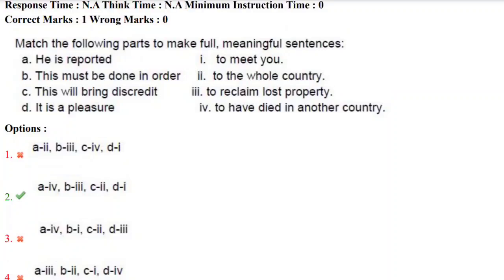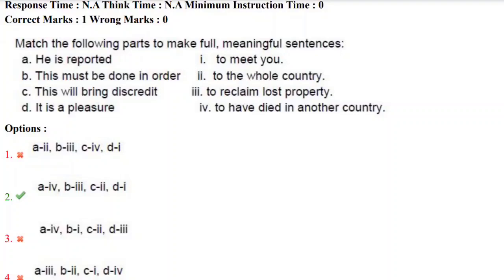and the parts of the sentence in the first set are: he is reported, this must be done in order, this will bring discredit, it is a pleasure. And the second set: to meet you, to the whole country, to reclaim lost property, to have died in another country. Yes, directly go to the third part of the sentence in the first set, that is D.